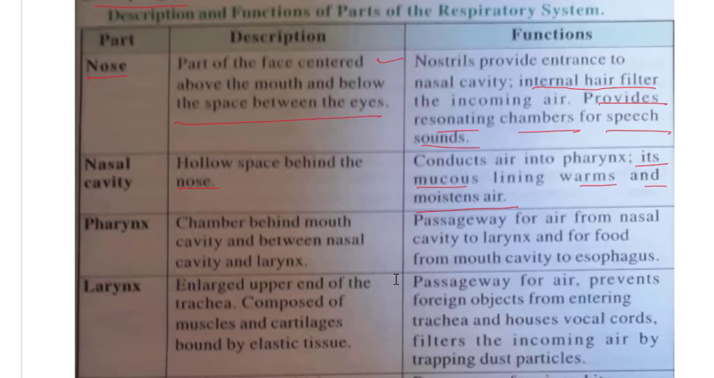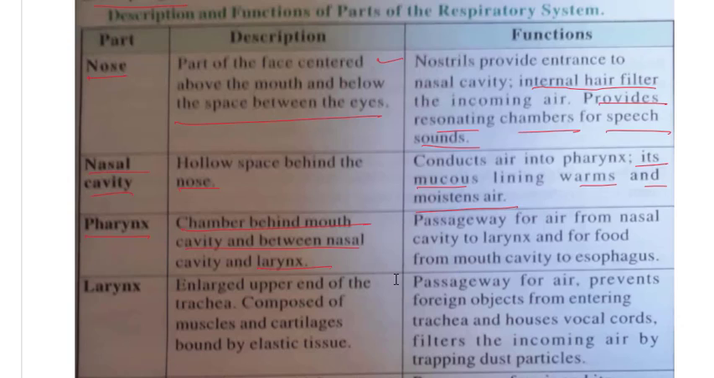Pharynx, a chamber behind the mouth cavity and between the nasal cavity and the larynx. So after the nasal cavity we have the pharynx. The portion which is after the nasal cavity is called the pharynx. So I will say that it is a chamber behind the mouth cavity and between the nasal cavity and larynx. So it is a part between the nasal cavity and larynx.